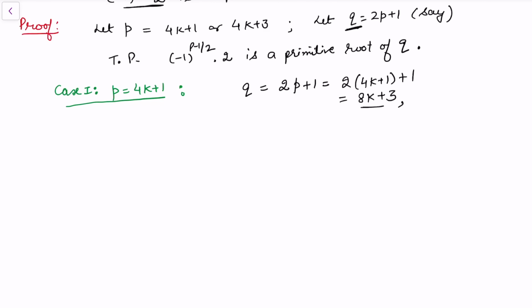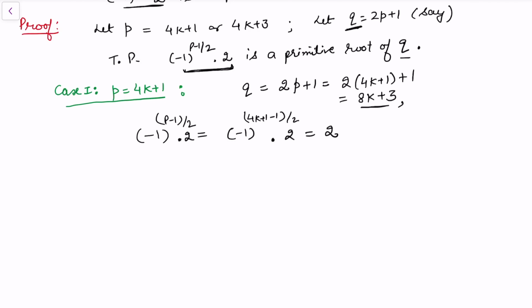So as q takes the 8k plus 3 form, in a similar way we can see minus 1 to the power (p minus 1)/2 is the quantity that we want to check whether it is a primitive root of q or not. This value will become minus 1 to the power (4k plus 1 minus 1)/2, multiplied by 2. So this value is 2.